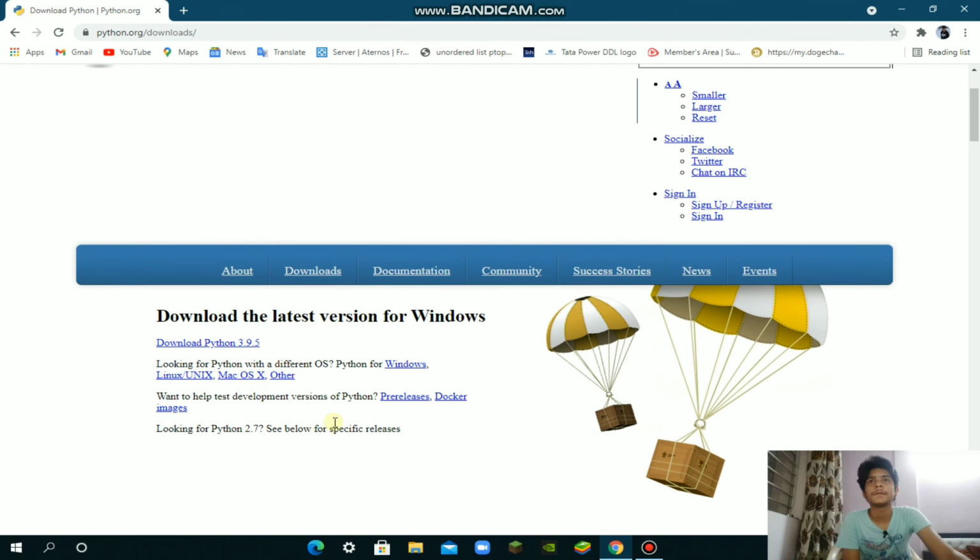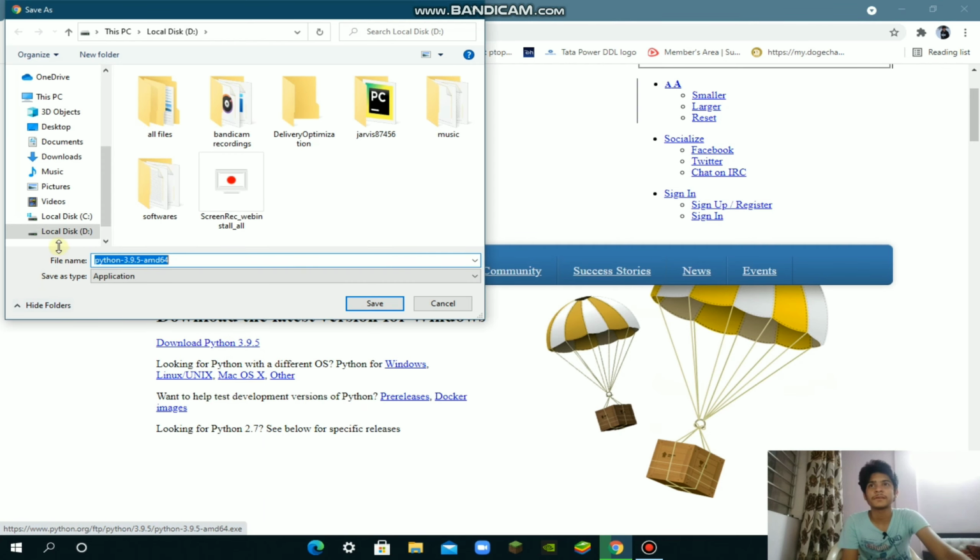Now, you can see download the latest version for Windows. Now click on download Python 3.9.5 because it is the latest version for Windows, and if you are on any other operating system, Linux, Mac OS, then download from there. Okay, all the downloading process is the same. Click on download Python 3.9.5, click on localhost. You can select any disk. I have space in localhost, so I will be downloading in localhost.